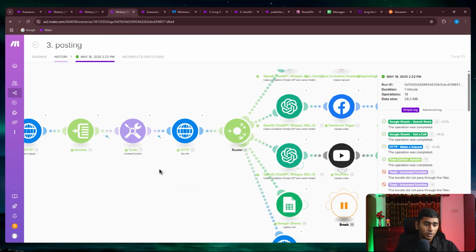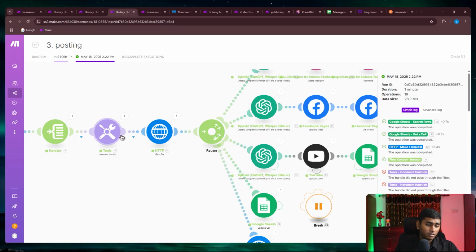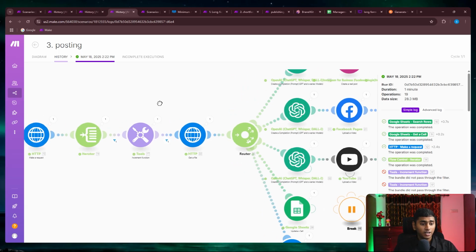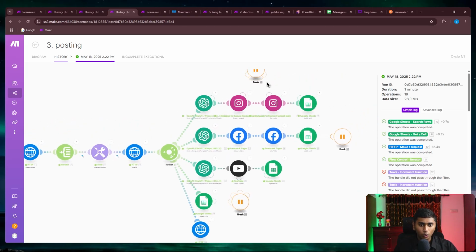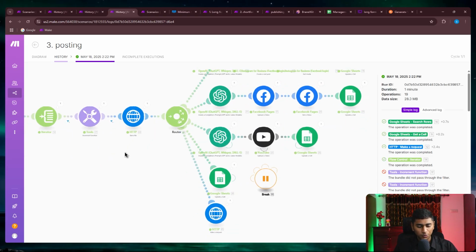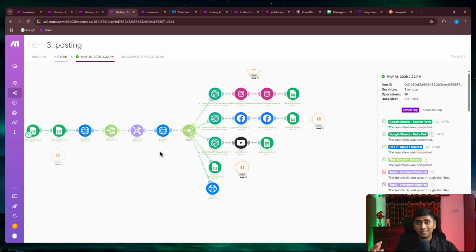Okay, and after that, this increment function is not really required. But in the worst case scenario, let's say there's some sort of problem in Vizard AI's API, this could just act as a defense to not go and spam and do multiple posting. This is the worst case scenario, but it's something you don't even need to consider if you don't understand what it is.